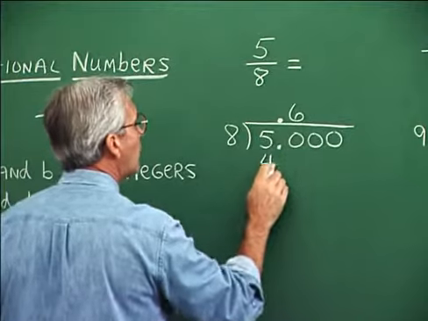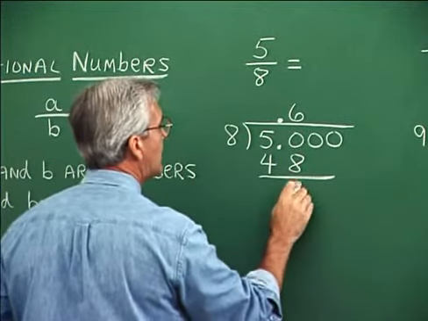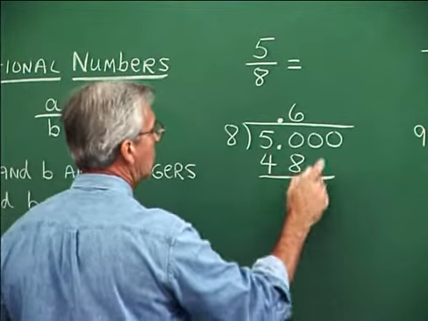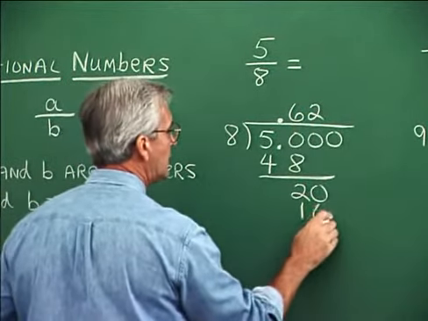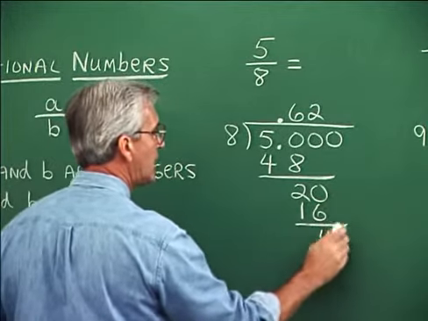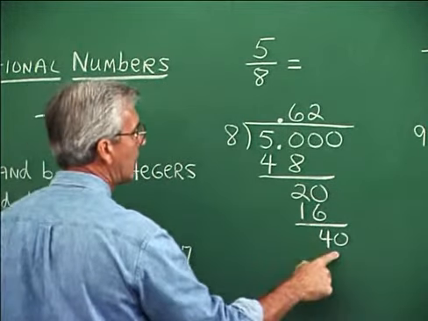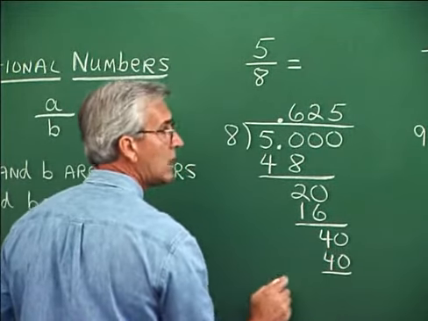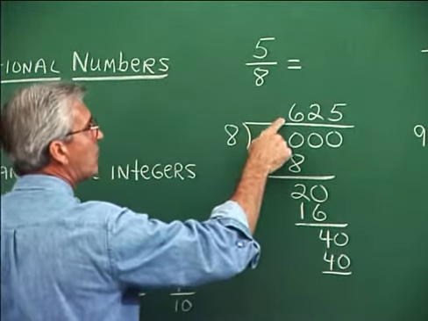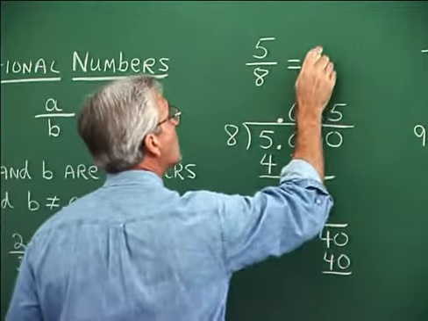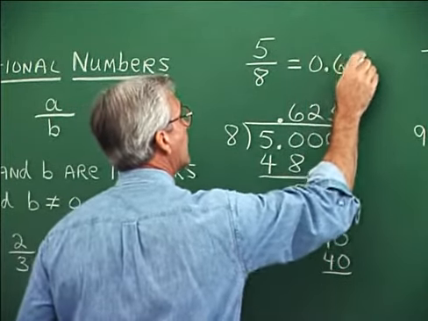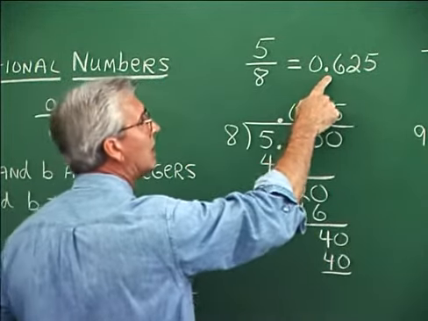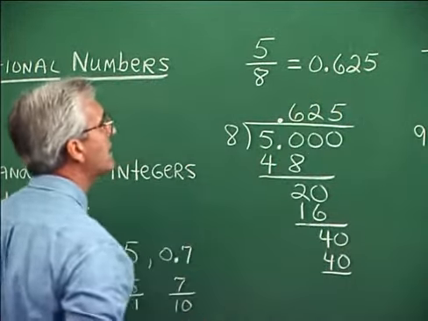6 times 8, 48. Draw the line, subtract, we get 2. Bring down the next digit. 8 into 20 goes 2. 2 times 8, 16. Subtract, 4. Bring down the next digit, 0. 8 into 40 goes 5. 5 times 8, 40. The division goes evenly. We are finished. The answer is 0.625. Often you'll see the 0 to the left of the decimal as the proper way to write this in decimal form.